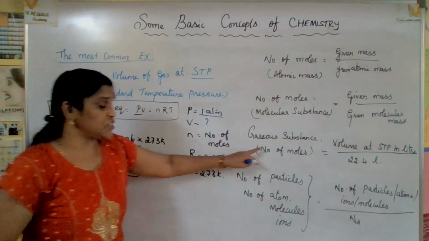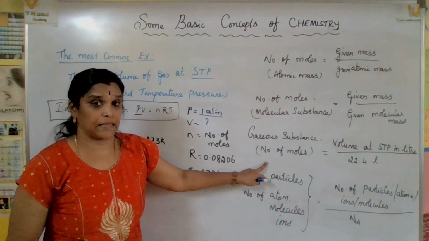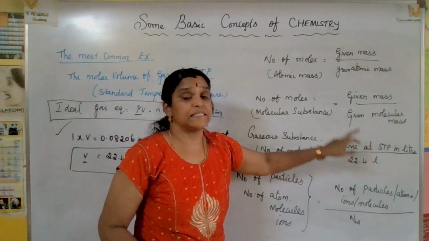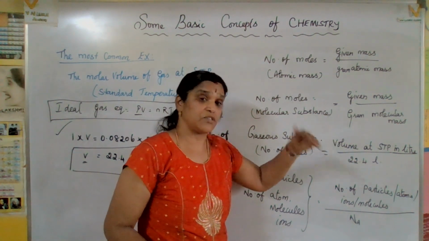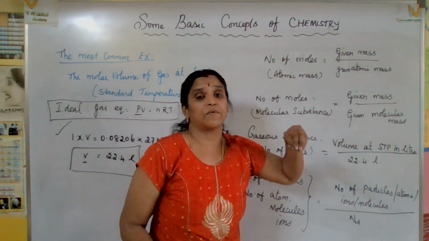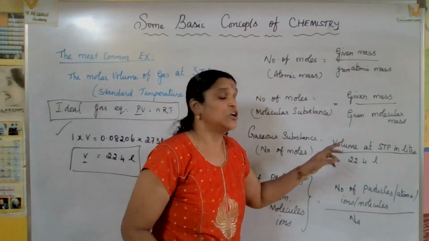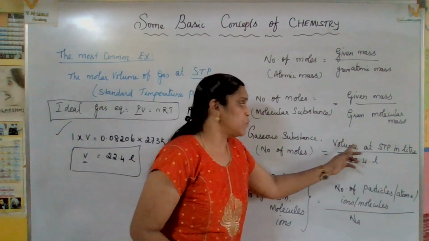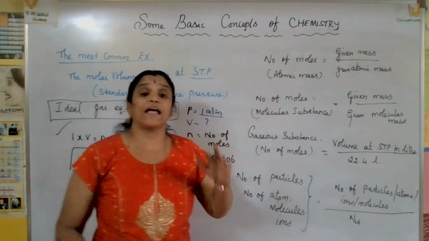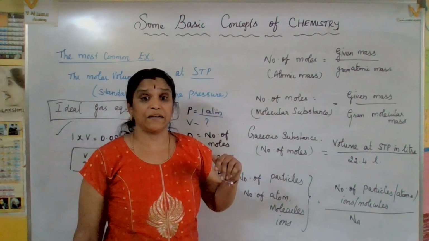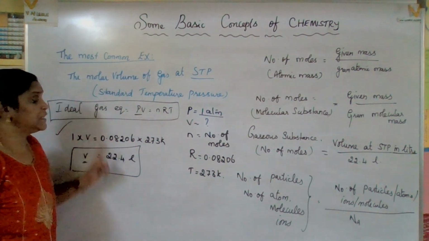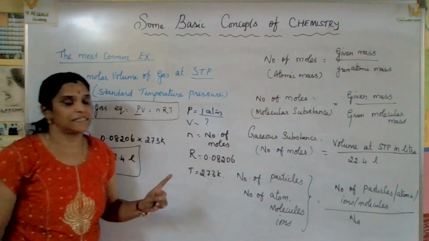For a gaseous substance, if they are giving the number of moles, you have to use this formula: instead of given mass you have to mention the volume at STP, which is the value they have given in the question. As we see the question, you will come to know. So volume at STP in liters divided by 22.4 liters. Like how you get the Avogadro number, I gave that idea; the same way here also, that 22.4 liters comes from the ideal gas equation.